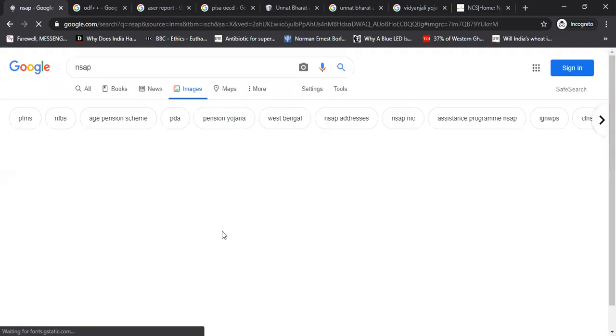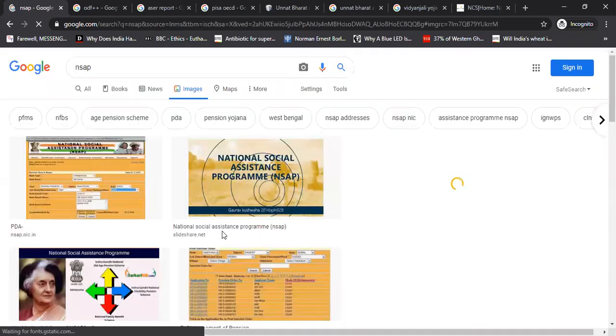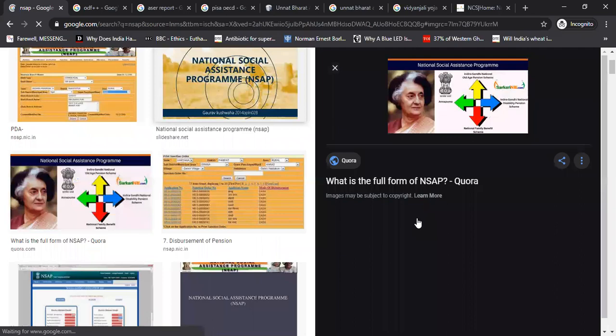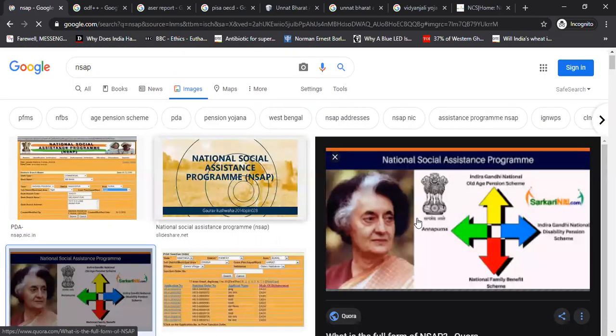Let's open NSAP, and you will see that it's a plethora of schemes. Annapurna Scheme, National Family Benefit Scheme we have just seen, and we see some more schemes, right? Indira Gandhi Disability Pension Scheme we will see. Then Indira Gandhi Old Age Pension Scheme we will see. So all these schemes, Indira Gandhi Disability Pension Scheme or Old Age Pension Scheme, they all form part of the National Social Assistance Program.